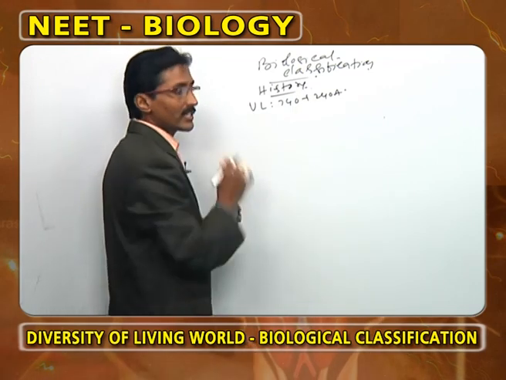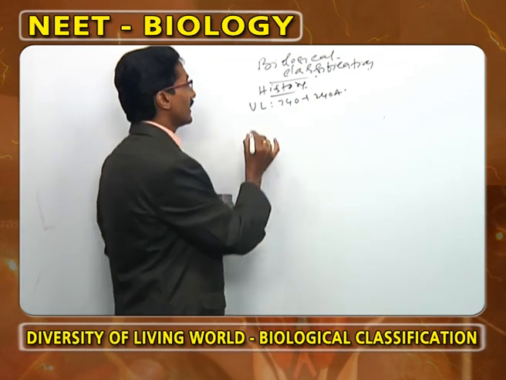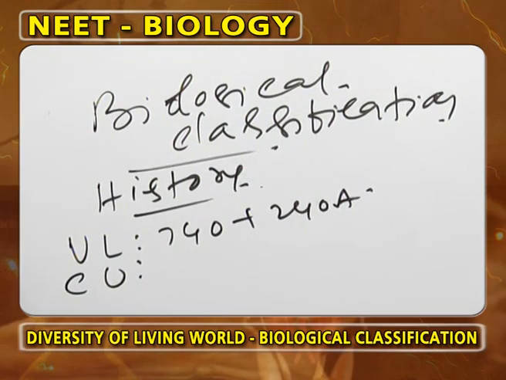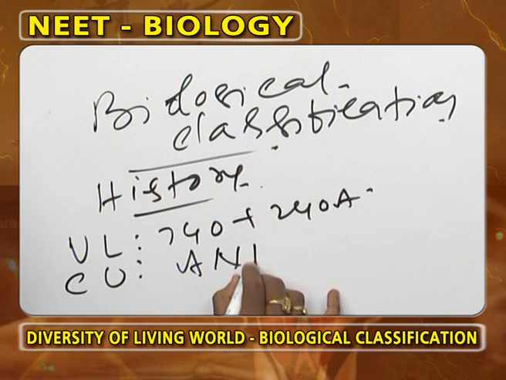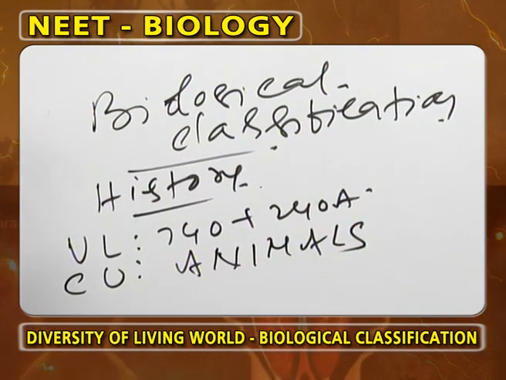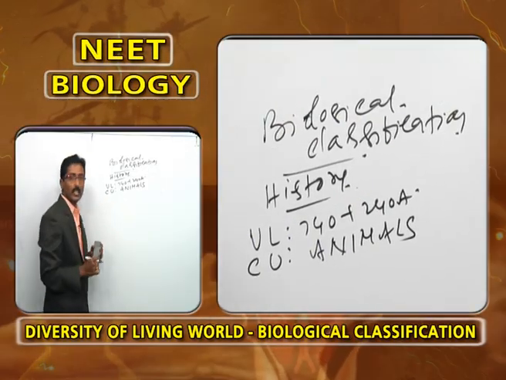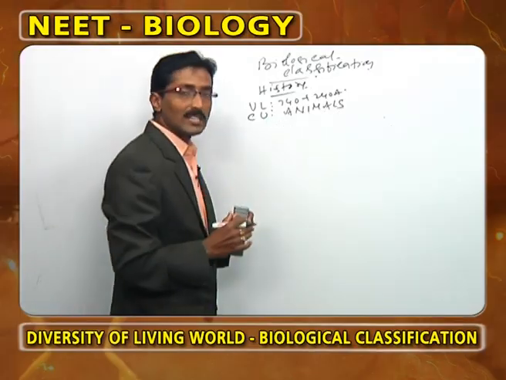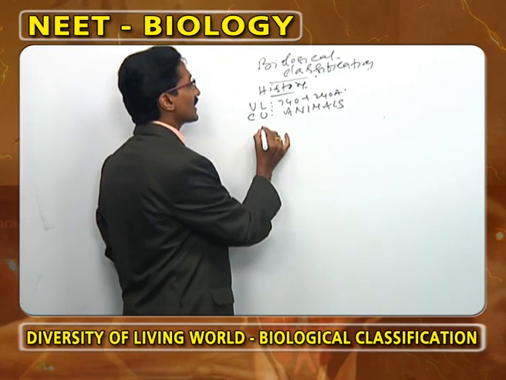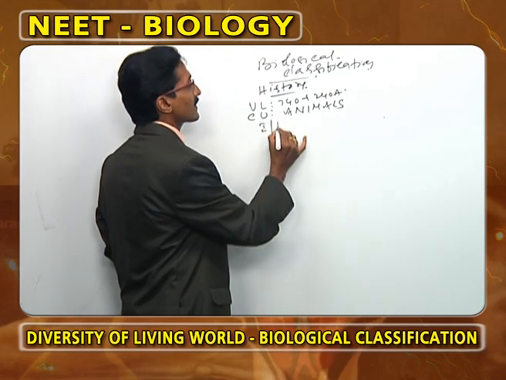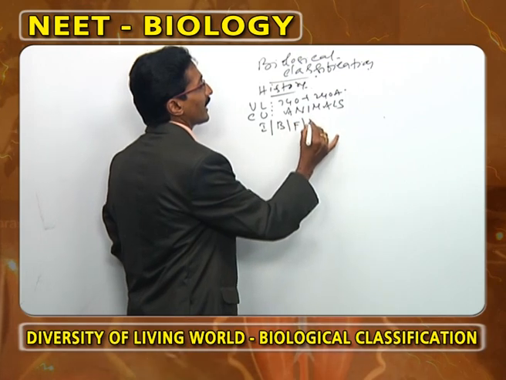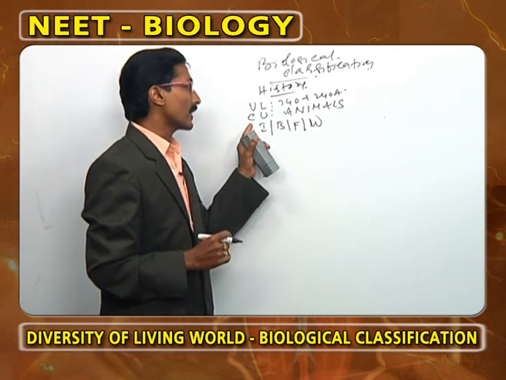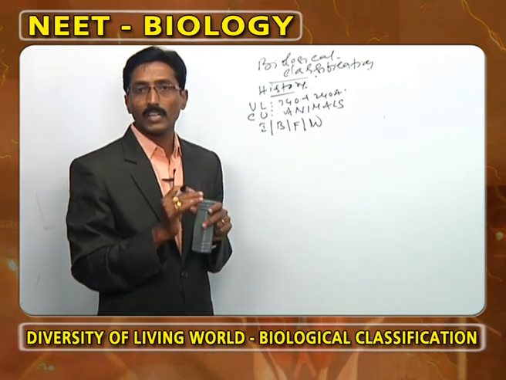And in the Chandogya Upanishad, the living organisms were classified into only animals. It is followed by Hippocrates, Aristotle, and other Greek philosophers. How did they classify the organisms? They classified the organisms into insects, birds, fishes, and whales.